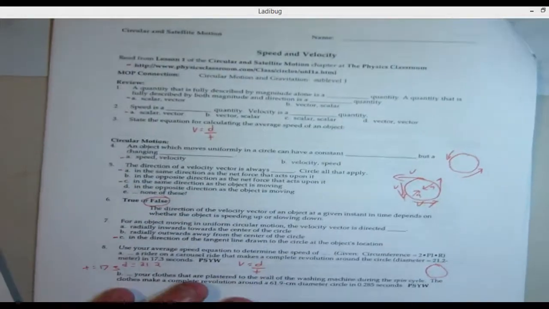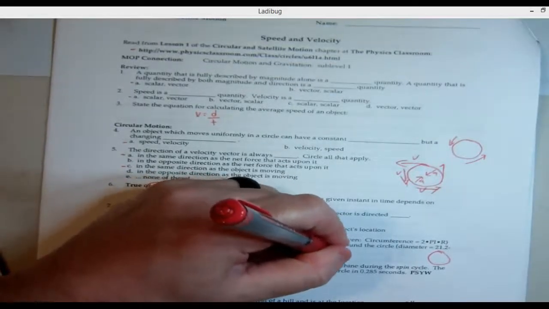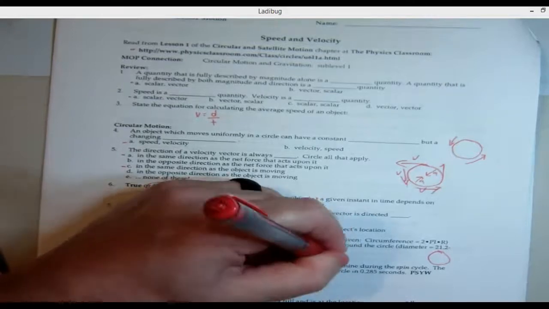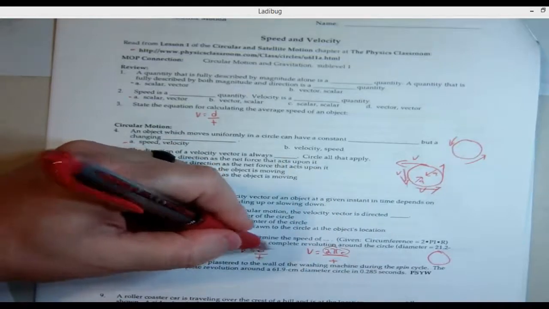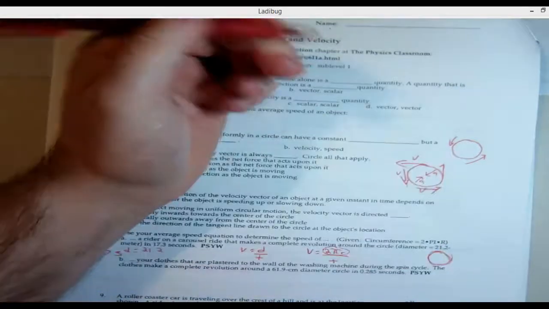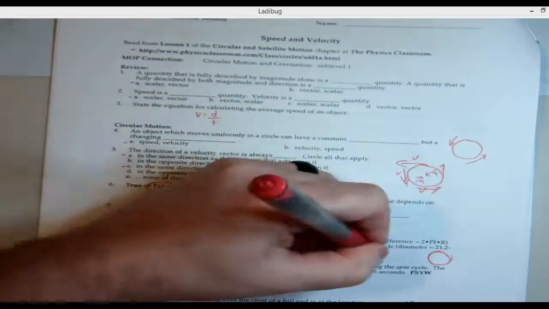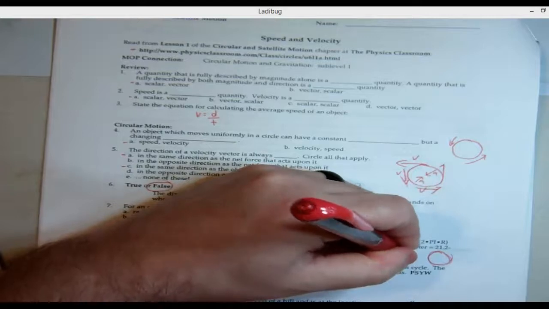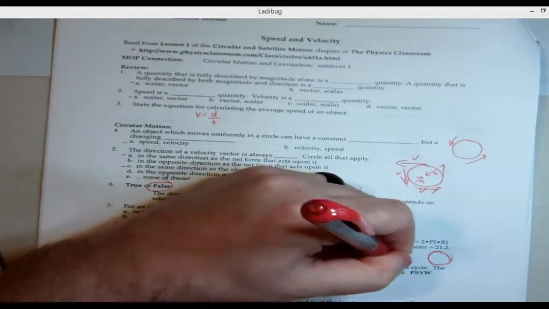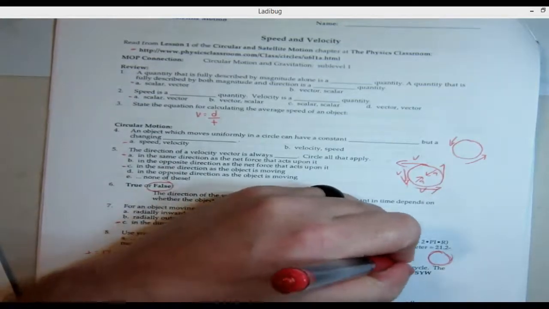So our velocity is going to be 2 times pi times the radius over time. 2 times radius is just the diameter, so we rewrite this as velocity equals 21.2 times pi over 17.3.